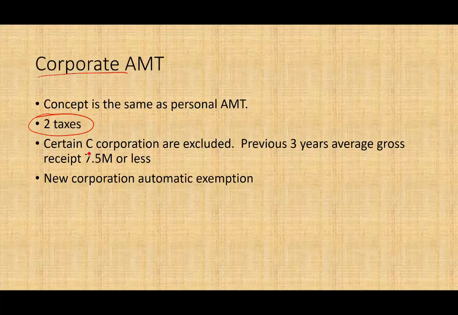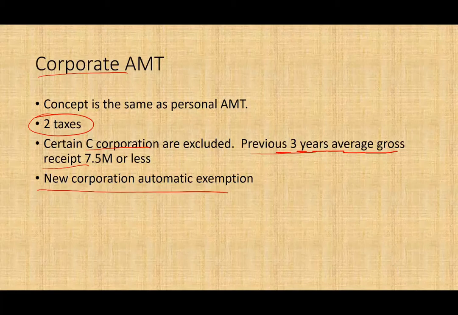Just bear in mind that certain C corporations are excluded from AMT, the small C corporations, as long as in the previous 3 years their average gross receipts is 7.5 million or less. So they look at their average gross receipts. As long as it's less than 7.5 million for the past 3 years, they're exempt. Also, new corporations are automatically exempt.